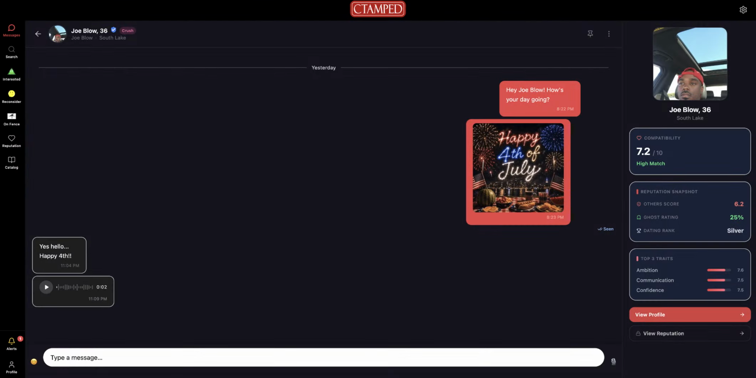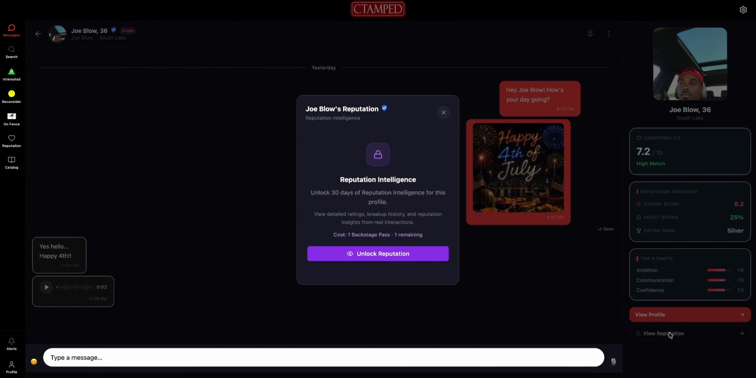Moving right along, I want to show you a really cool feature called the Backstage Pass. This pass is very unique in its own way to where it allows you to view the reputation of any user of your choice. I'll choose Joe Blow since we already have matched with him and have each other in folders. Using this pass on him will give me even more access.